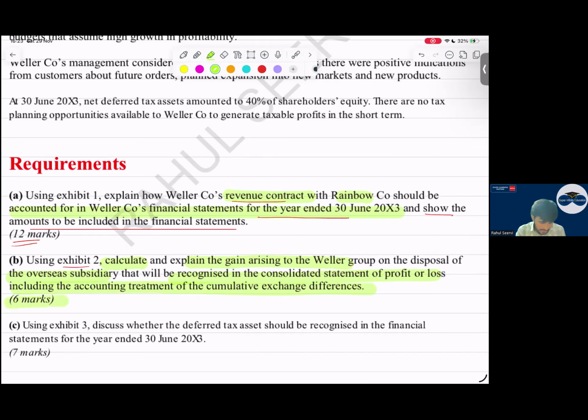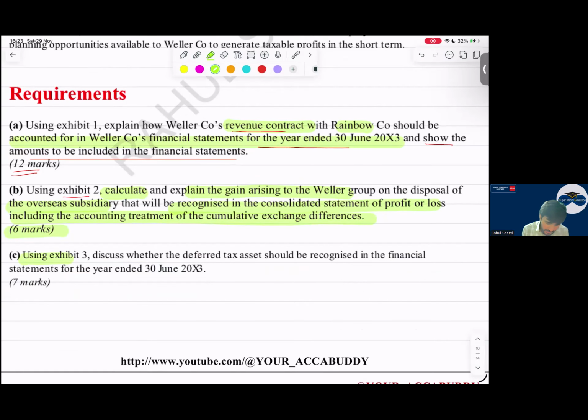Easy topic here. Then using Exhibit 3, discuss whether the deferred tax should be recognized in the financial statements for the year ended 30th December 2003. So that means I think they have recorded the deferred tax. We have to discuss whether it is right or whether we should record it or not. So basic technical marks will be there. 2 to 3 technical marks, writing the technical knowledge of the standard. And then we have to see whether future taxable profits are there or not, or any tax planning opportunities. 7 marks. Okay. Easy requirement.